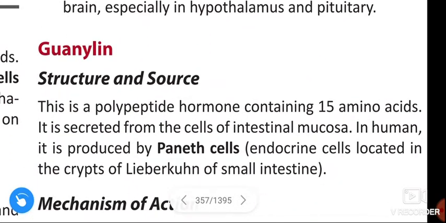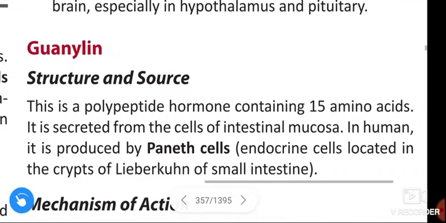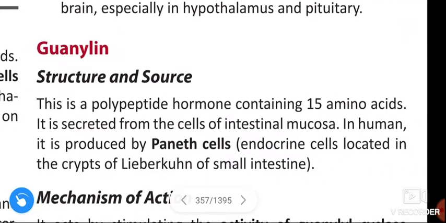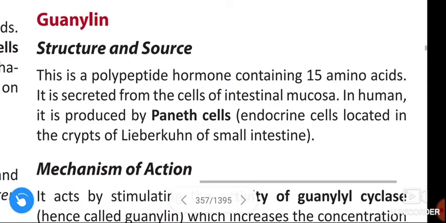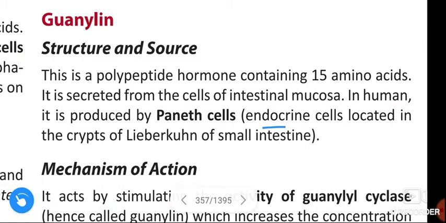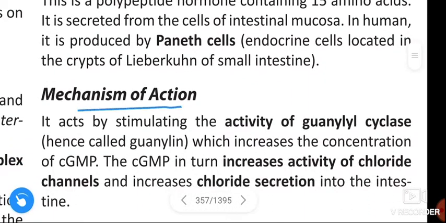Next, guanylin. Structure and source. It is a polypeptide hormone containing 15 amino acids. It is secreted from the cells of the intestinal mucosa. In humans, it is produced by the Paneth cells, that means endocrine cells located in the crypts of Lieberkühn of the small intestine.